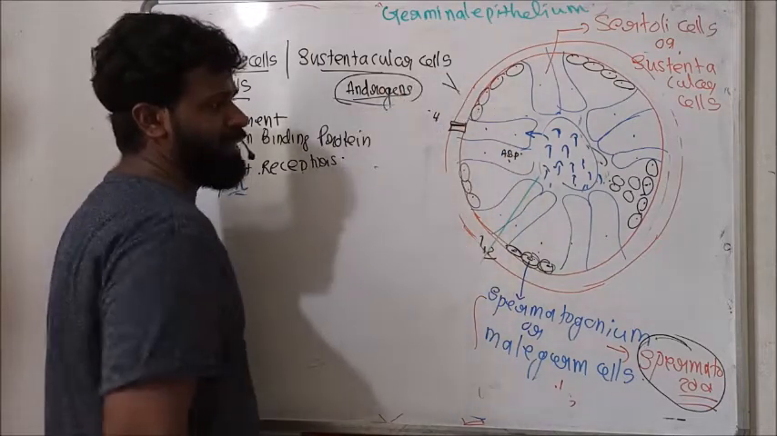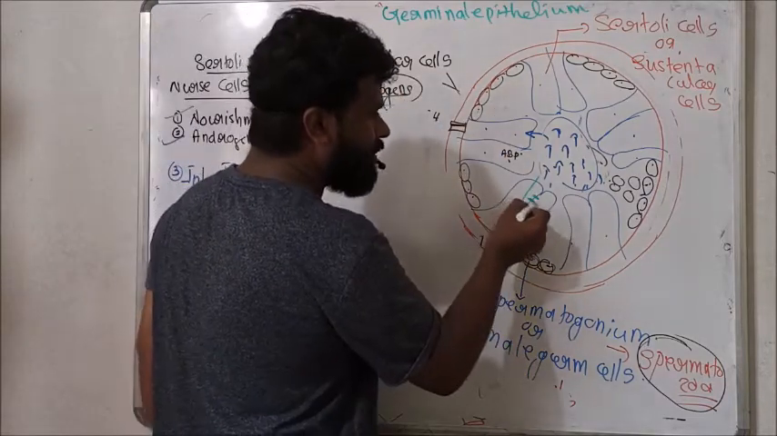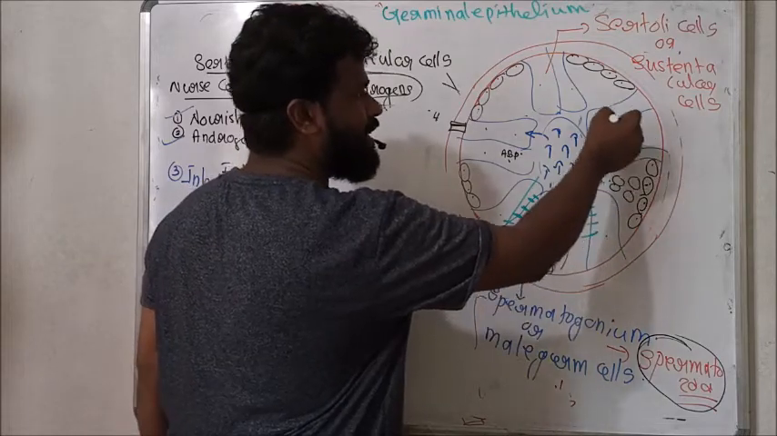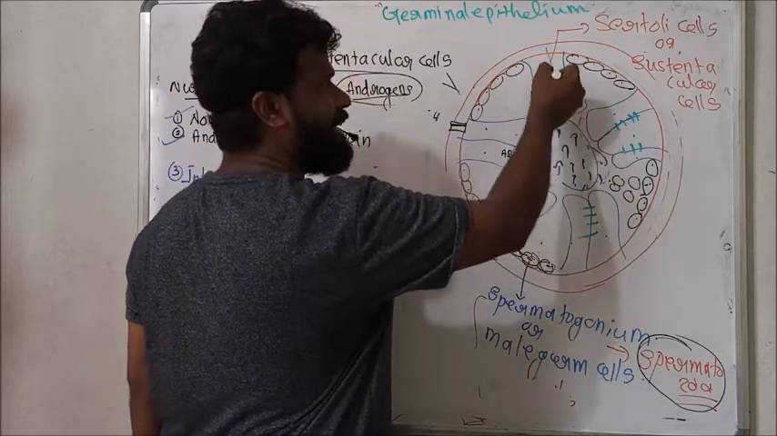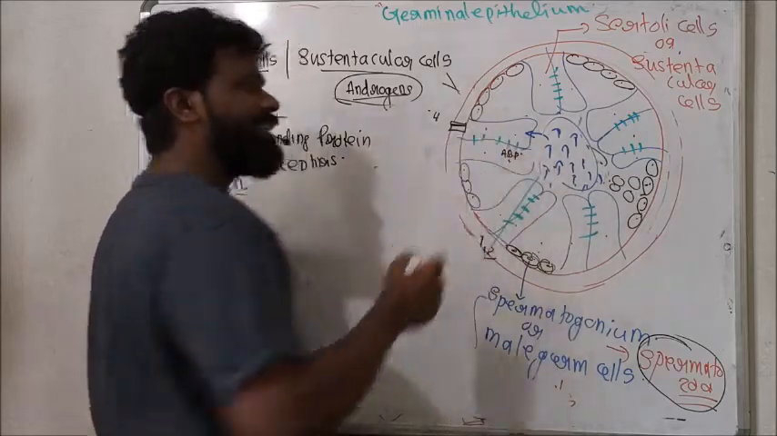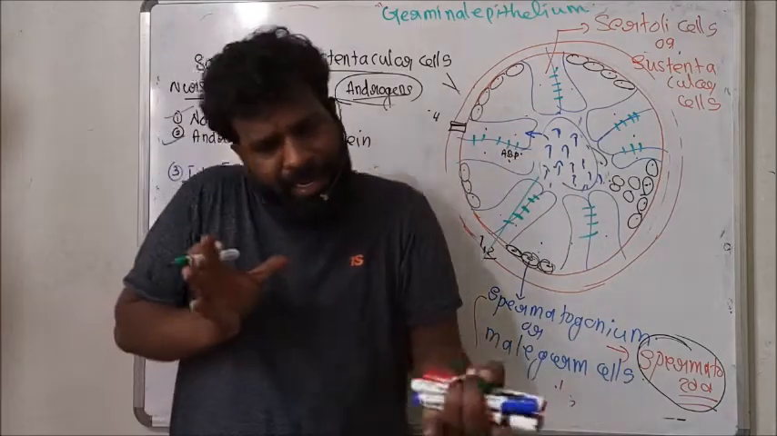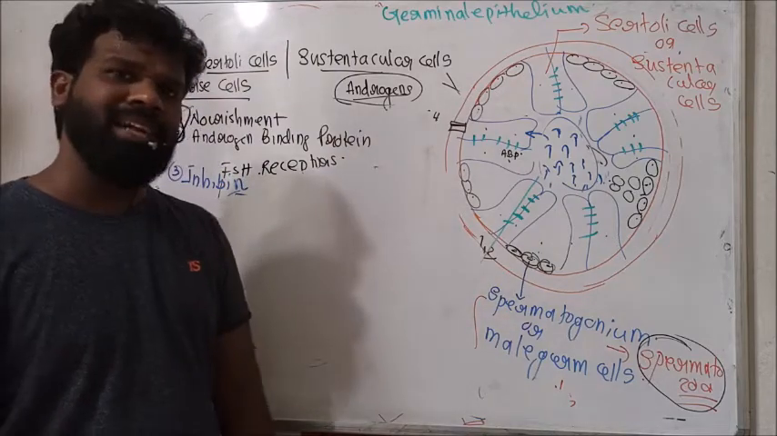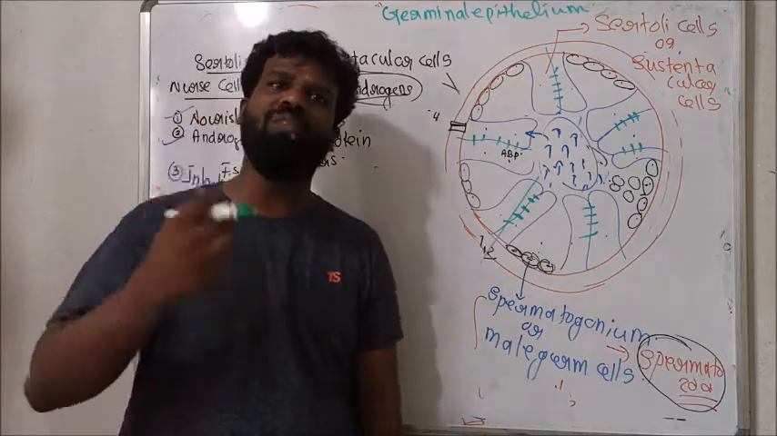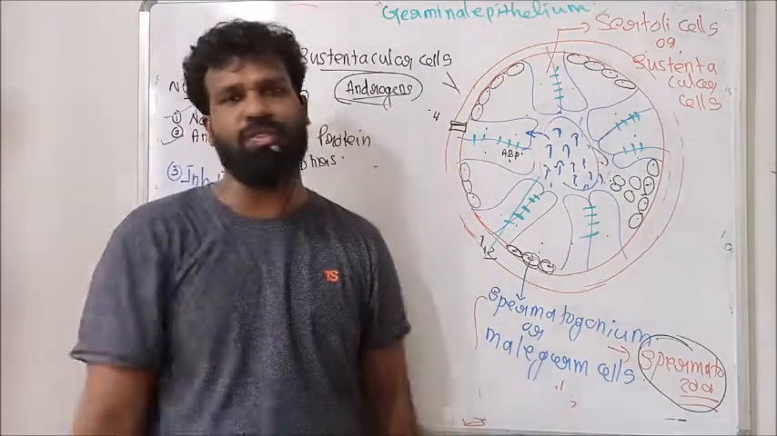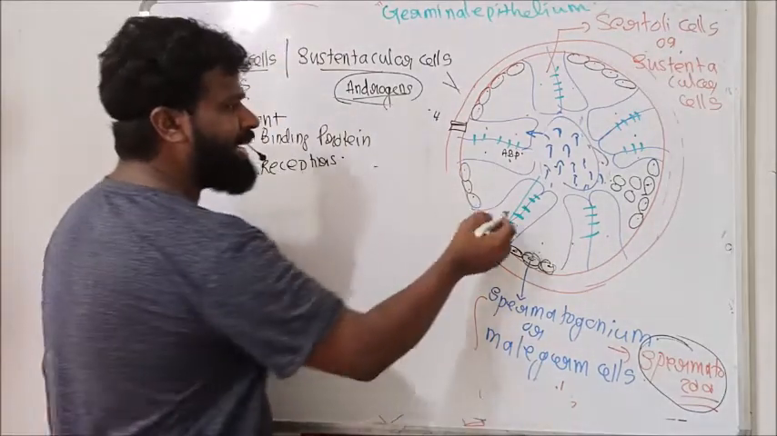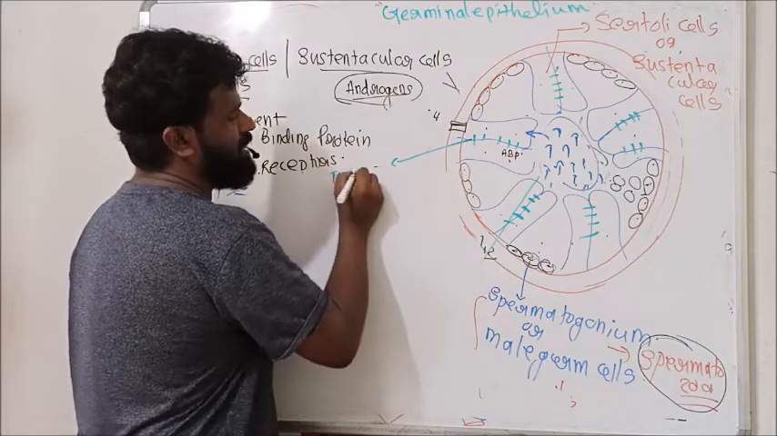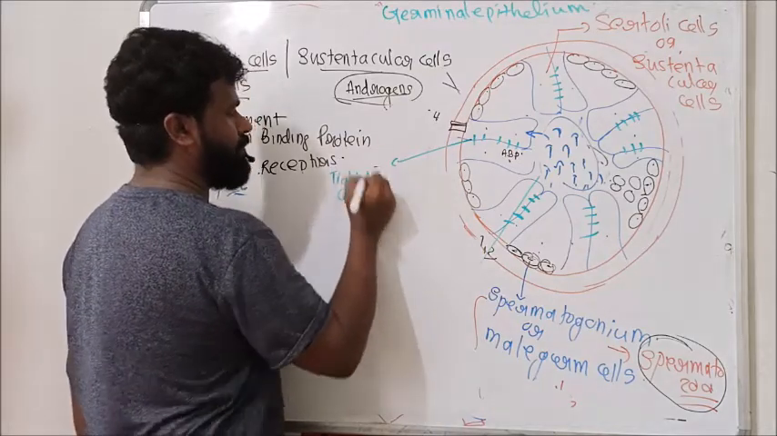See, these are Sertoli cells. And here between the Sertoli cells, tight junctions are seen. Tight junction means the neighboring cells are tightly bound with the help of some protein. This tight junction always prevents the leaking of substances across the tissue. So the tight junctions are seen in between the Sertoli cells.